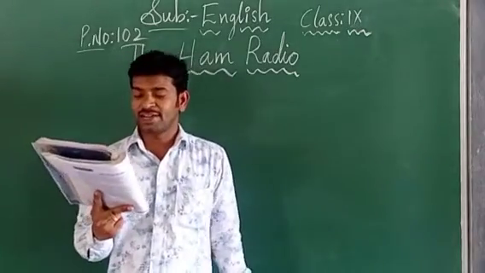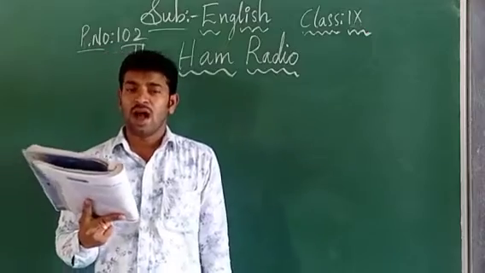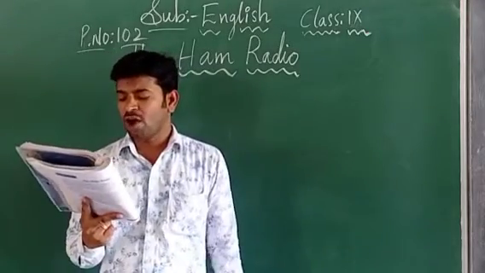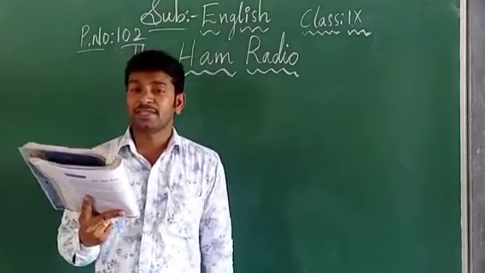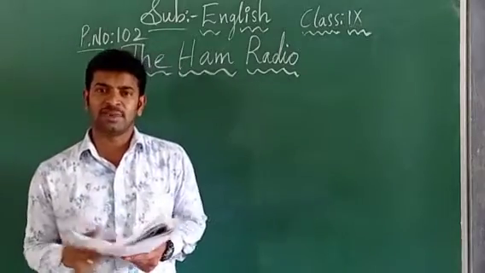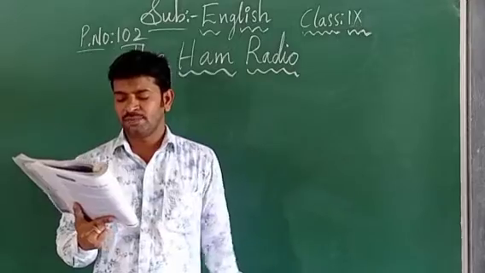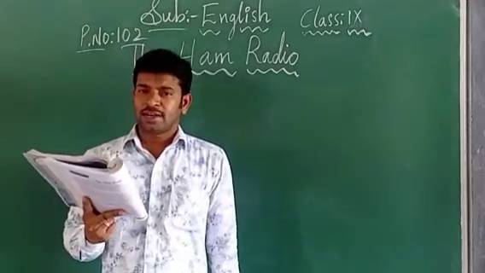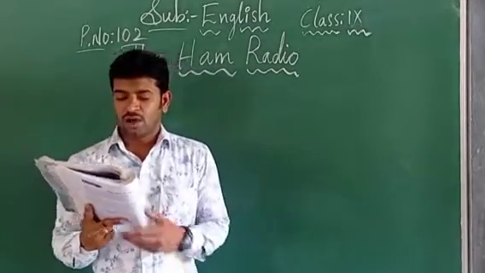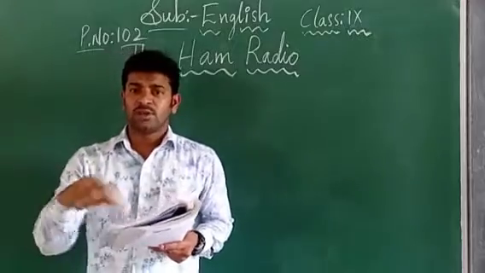Recently, amateur radio operators in the People's Republic of China provided emergency communications. Here he is describing how the ham radios are being operated. Emergency means if anybody is in trouble, the problem is solved by using the ham radios.